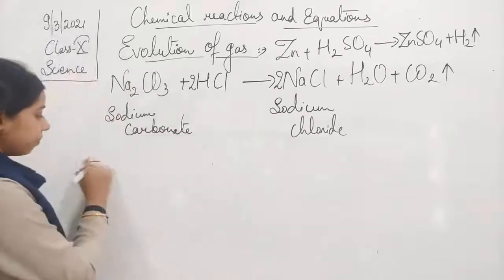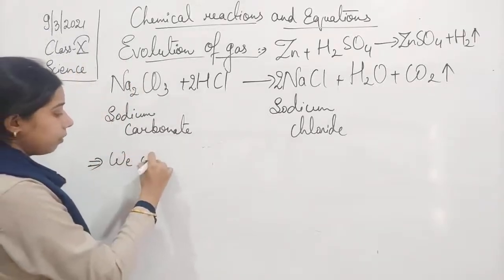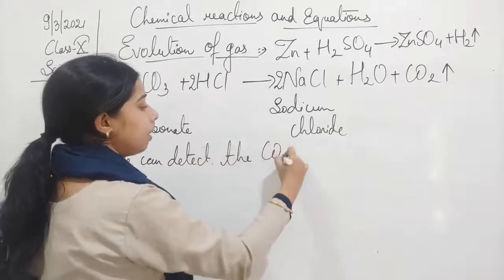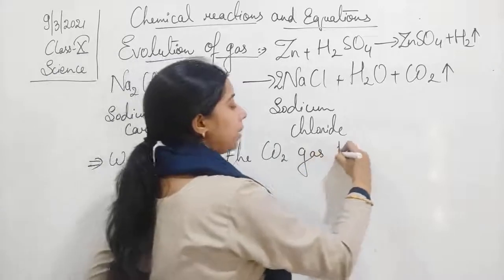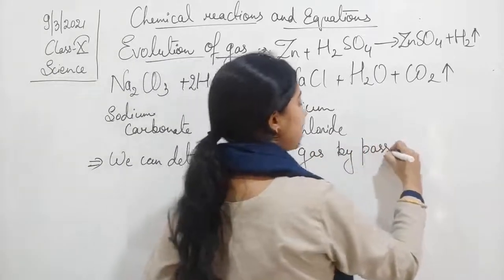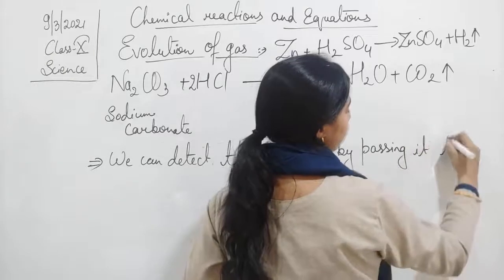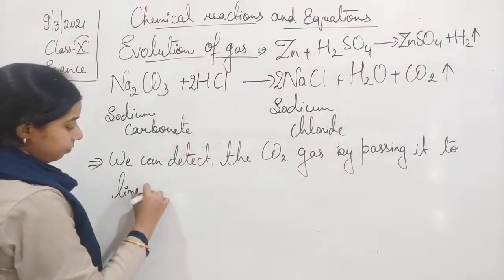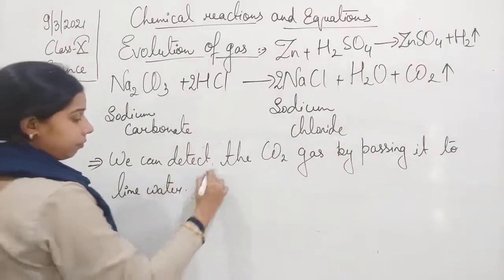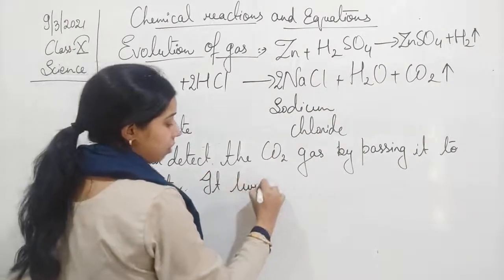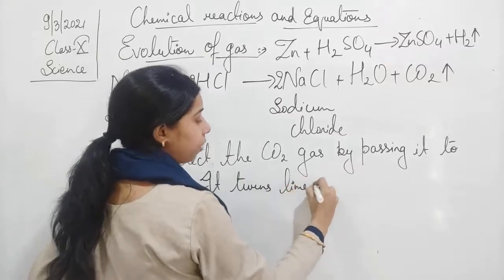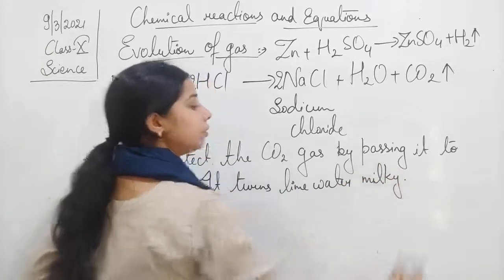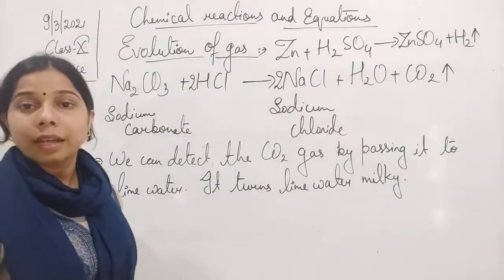So we can detect carbon dioxide gas by passing it through lime water. It turns lime water milky.